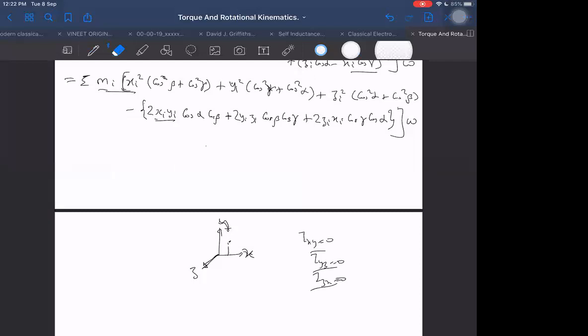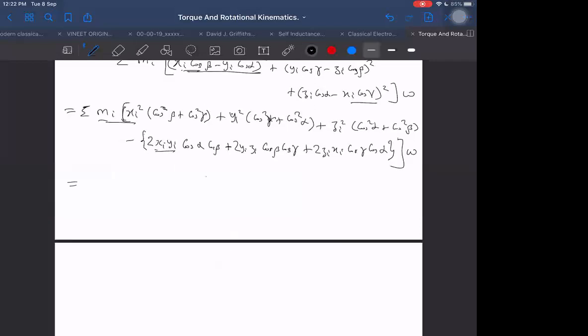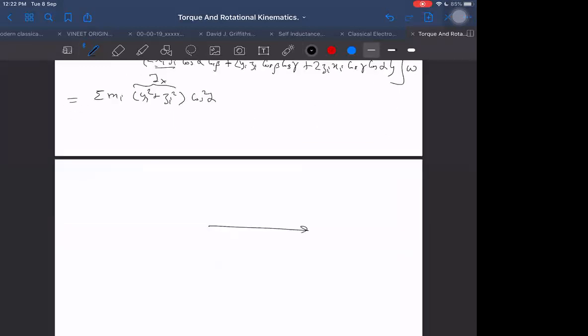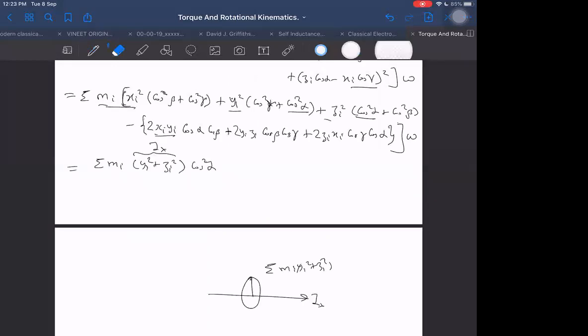I could have taken this here: cos square alpha components. What are the cos square alpha components? Cos square alpha has two components, yi and zi. Let us take these two together. That will become mi (yi square plus zi square) whole into cos square alpha. This thing I should call Ix actually, because the moment of inertia about the x-axis will be sigma mi (yi square plus zi square). So that was my mistake. Sorry. This is Ix.